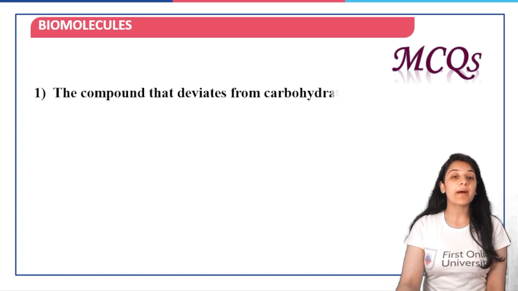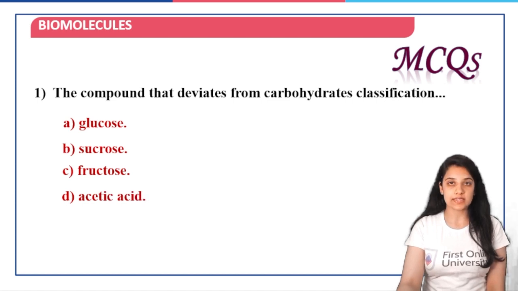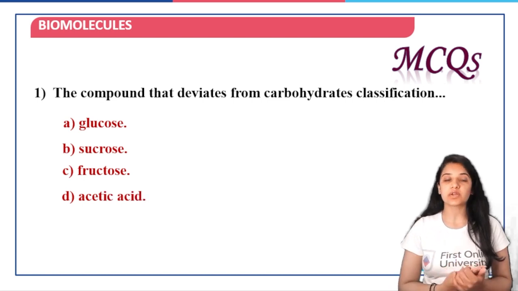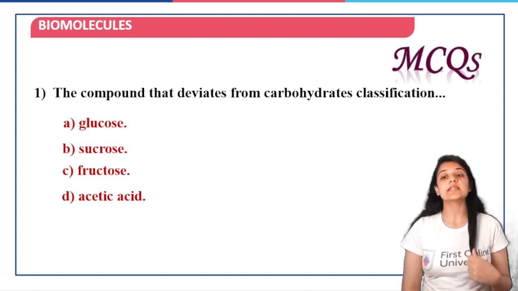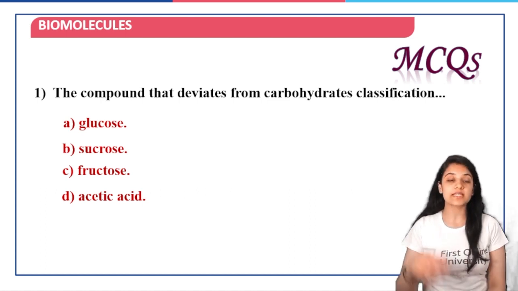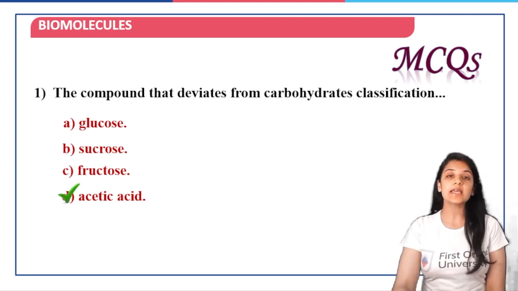Now let's quickly have a look at a few MCQs before we move on to the classification of carbohydrates. The compound that deviates from carbohydrates classification: glucose, sucrose, fructose, or acetic acid. So yes, glucose, sucrose, fructose are examples of carbohydrates, but acetic acid, although it satisfies the formula of carbohydrates, is not a carbohydrate. So option D is the correct answer.